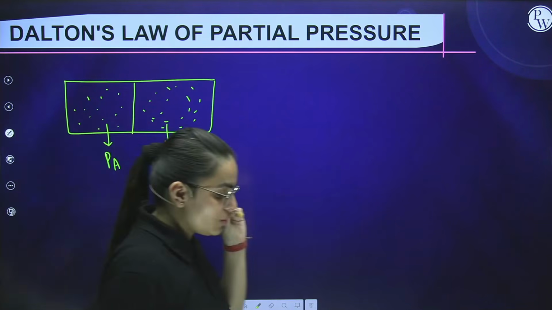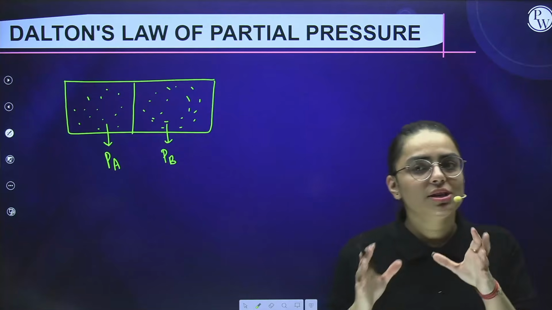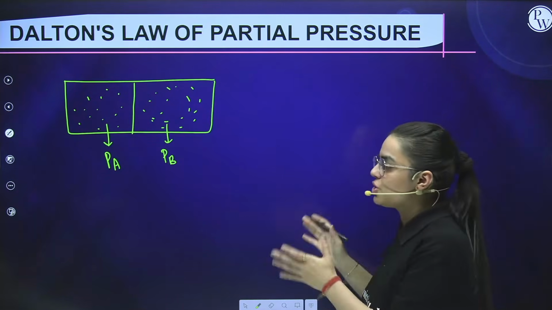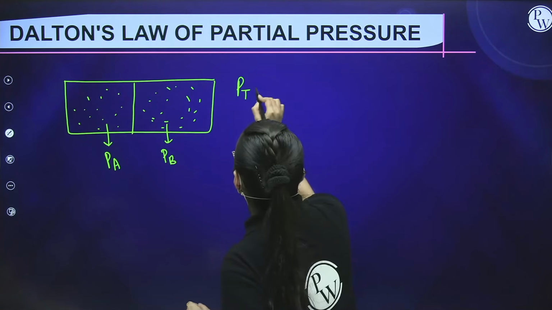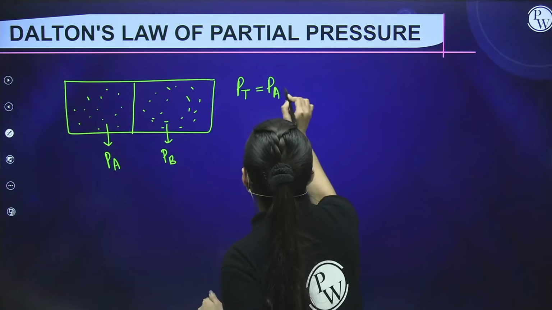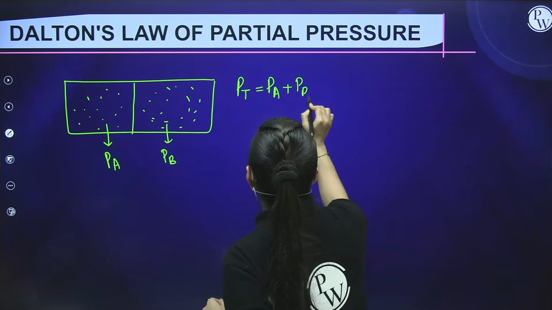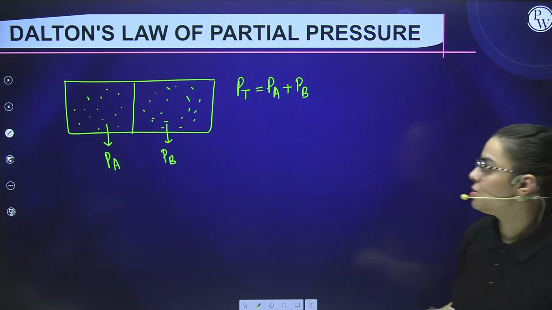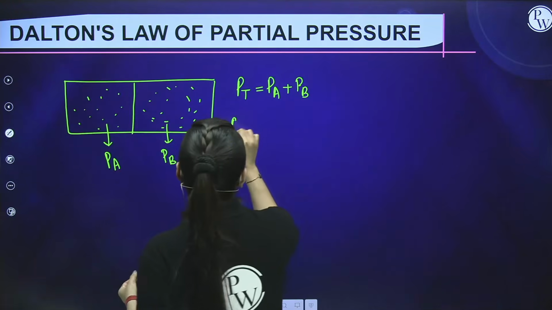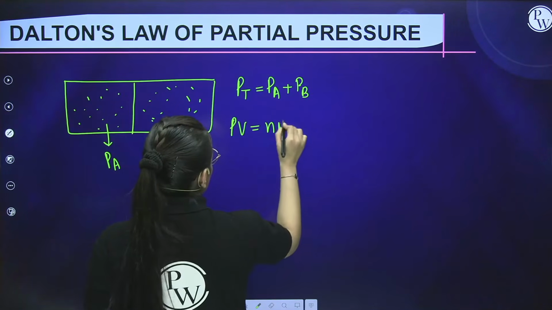Now if I ask you the value of the total pressure, you would say, ma'am, the total pressure will be the sum of both of these. So the total pressure is going to be PA plus PB. Is this situation clear to you? Now we know, according to the ideal gas equation, PV equals nRT.